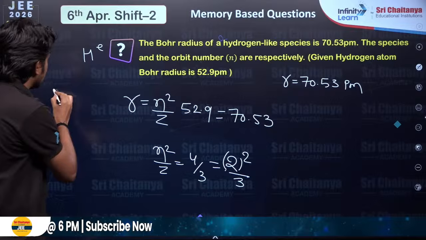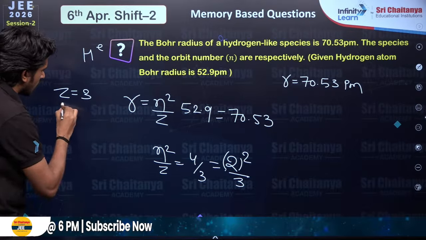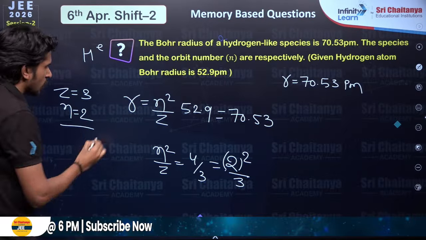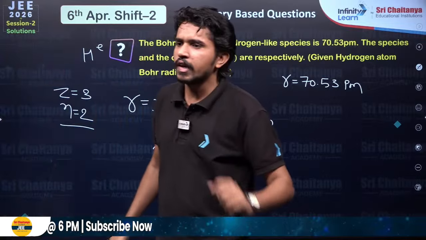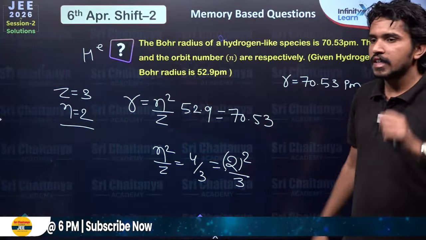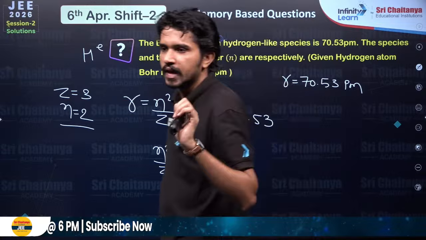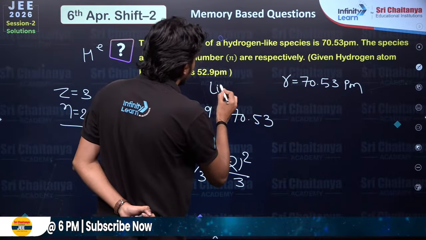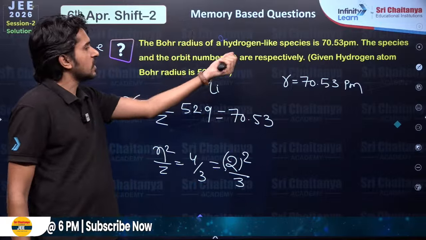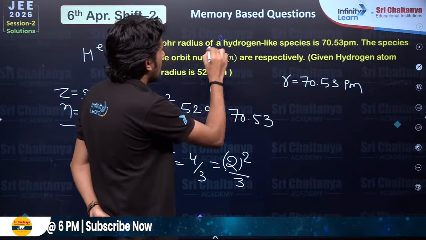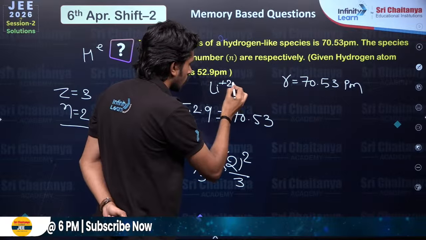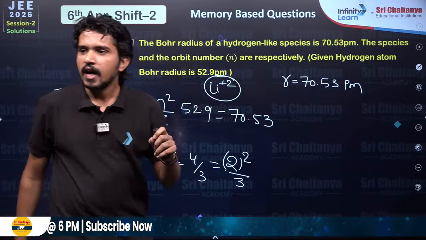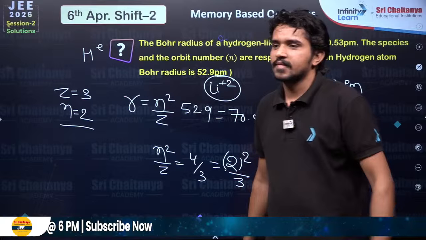That means Z is 3, n is 2. So if in the options we have any option like lithium plus 2 ion, that would be the answer, right? Why lithium plus 2 ion? Because we already have in the question that the species is a hydrogen-like species. I hope you understood.